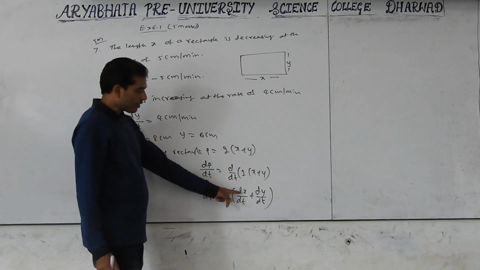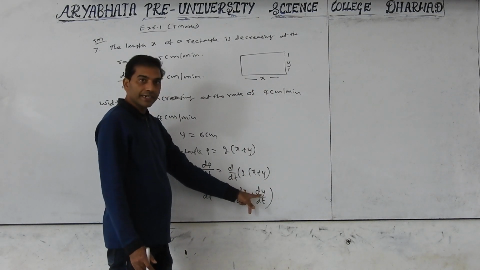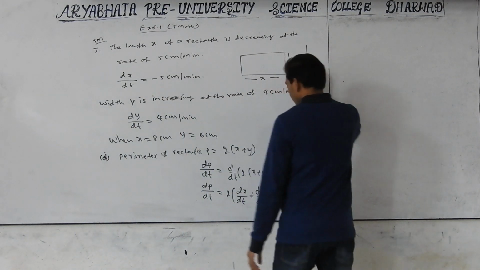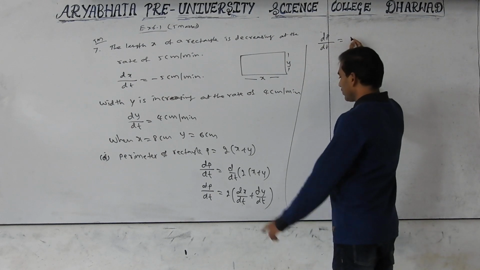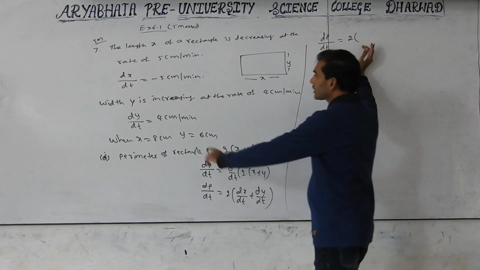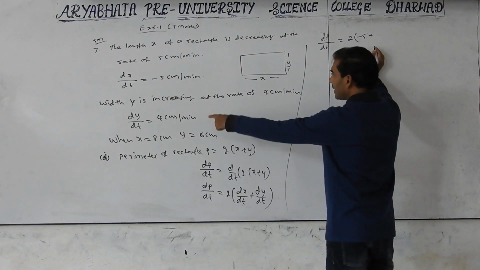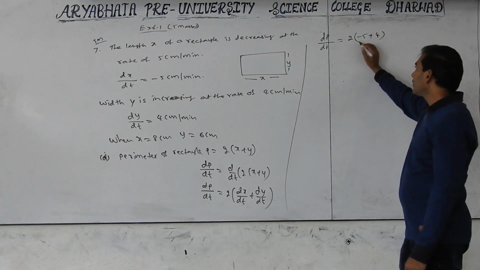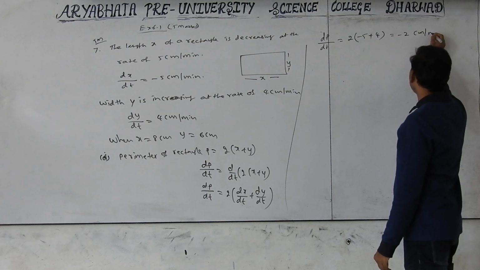dp by dt equal to 2 constant, dx by dt plus dy by dt. This is called the rate of length of rectangle. This is called the rate of width of rectangle. These both are given. dp by dt equal to 2 into dx by dt is minus 5, plus dy by dt is plus 4, which is minus 1, equal to minus 2 centimeter per minute.